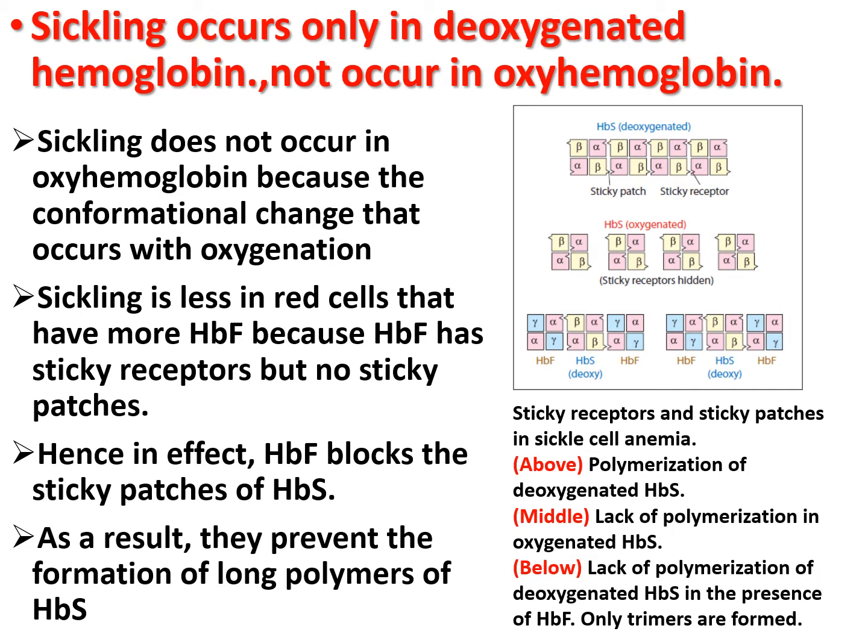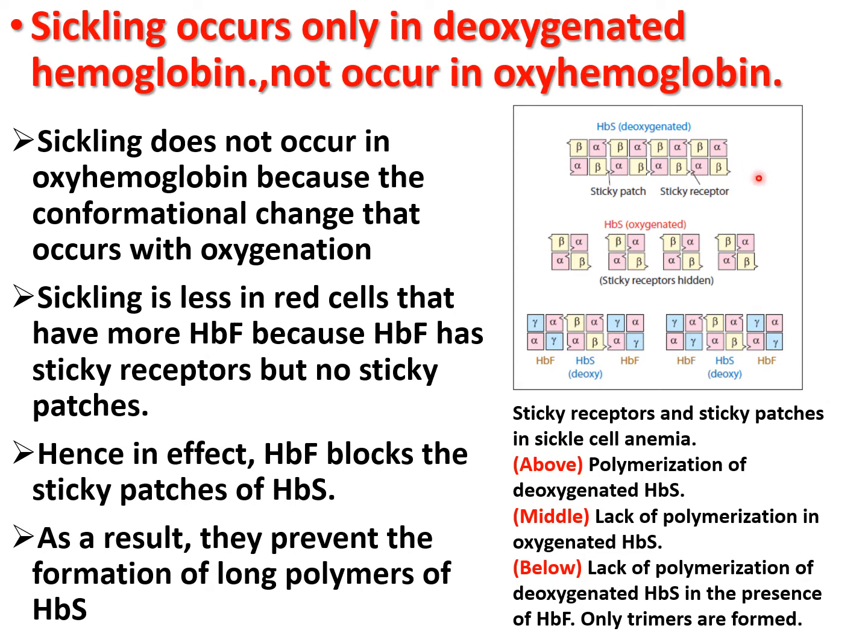Now sickling is less in red cells that have more fetal hemoglobin because fetal hemoglobin has sticky receptors but no sticky patches. Hence, in effect, fetal hemoglobin blocks the sticky patches of the HbS. As a result, they prevent the formation of long polymers of HbS.